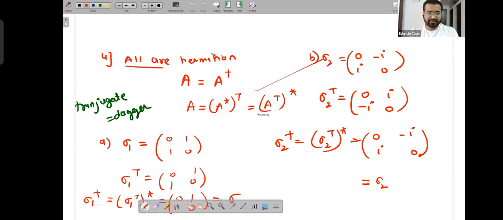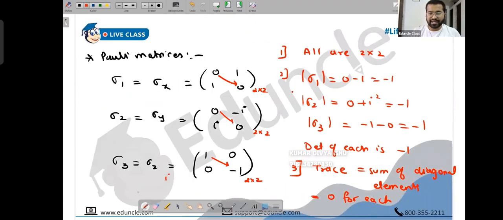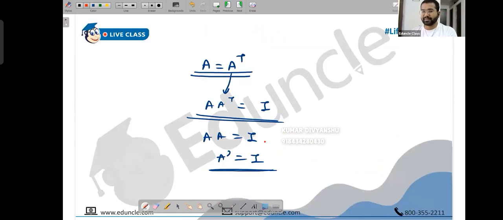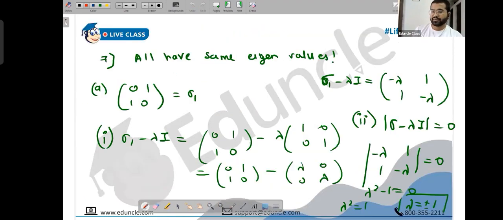If you're thinking, why only minus 1? Why not 1, minus 1? There were some properties where some choices were not fitting. There were some properties where minus 1 and 1 were not fitting. There were some properties where 1 and 1 and this were not fitting. So he started with many matrices, and then he shortlisted these 3 and said that all the properties I'm mentioning are obeyed only by these 3 matrices.